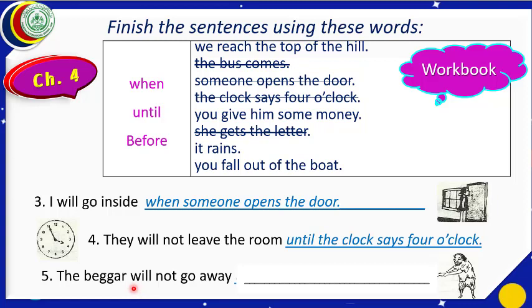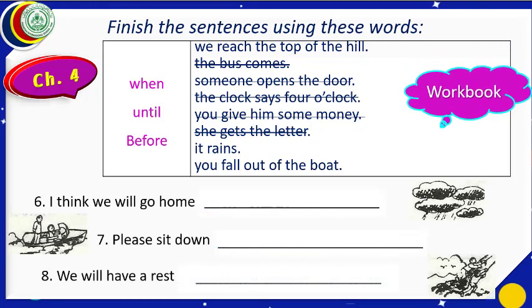Dear students, you can try to understand. Until is usually written when the first part is given in negative form. You can see here negative, until. Here is negative, here will be until also. The beggar will not go away until you give him some money. Let us write this answer. That is our answer. Let us move to the next part.